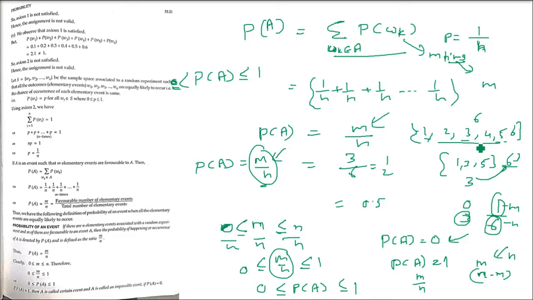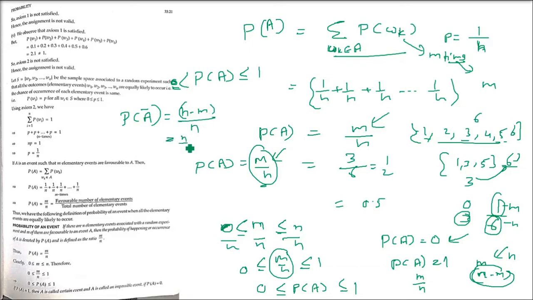If one thing is not happening, what will that be? The total number minus the things which are happening. So n minus m is the number of non-favorable cases. So the probability of not happening is the number of non-favorable cases, that is n minus m, divided by the total number of cases. So n minus m by n, right? So the probability of A bar is equal to (n minus m) by n.